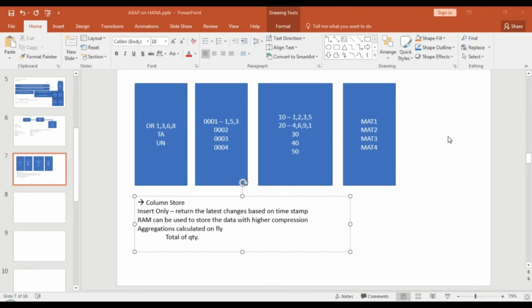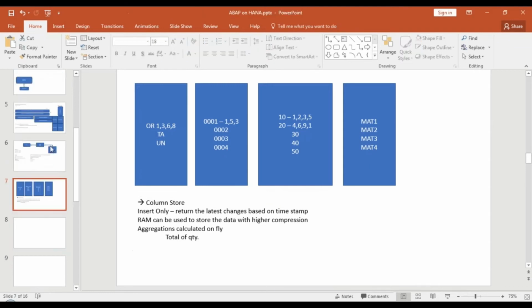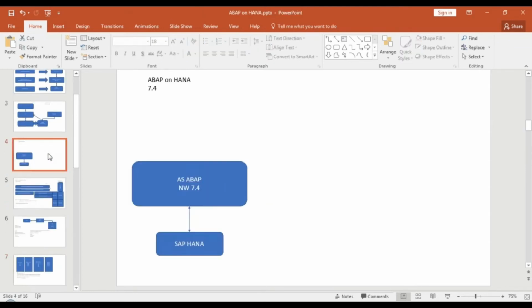Of course, in this course we will not have a deep dive into S4 HANA. Remember, once again, I will not be covering S4 HANA migration or S4 HANA related concepts, except the CDS concept of S4 HANA. Okay, so that's about ABAP on HANA. That's basically the introduction of why SAP HANA is the primary database for the ABAP system. Hope that's clear to all of you.